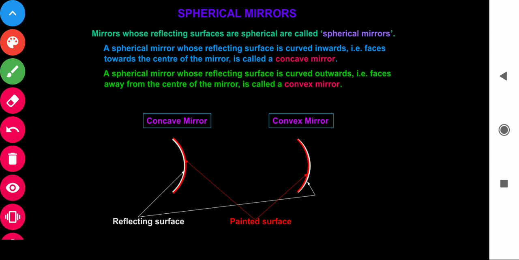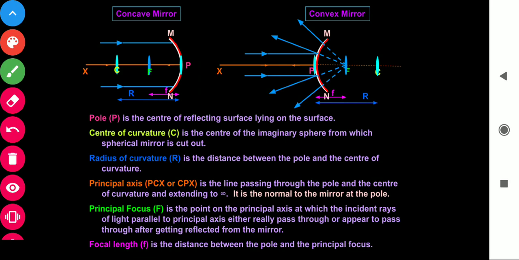These spherical surfaces are very important and we will now discuss the different points present around them. If we complete this curved surface and form a circle, then we will see the center. We draw a straight line.